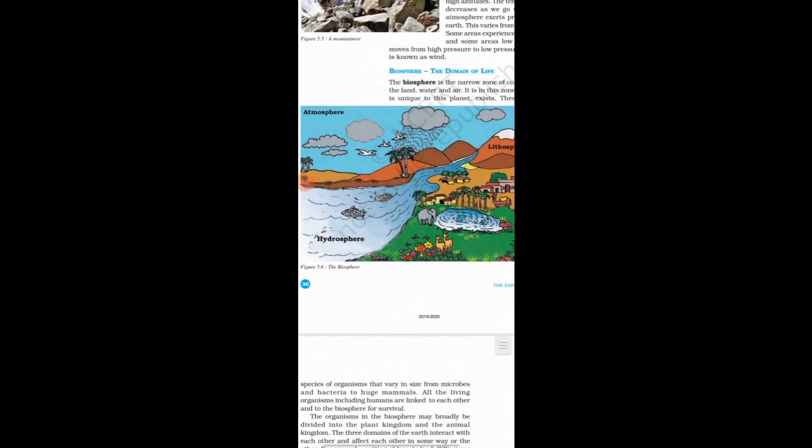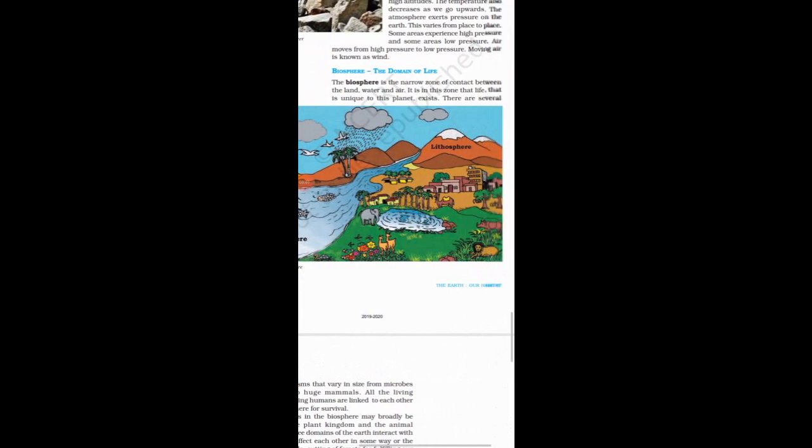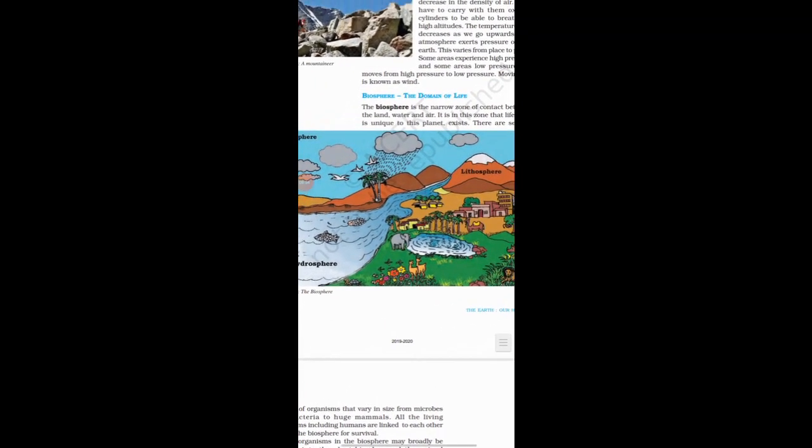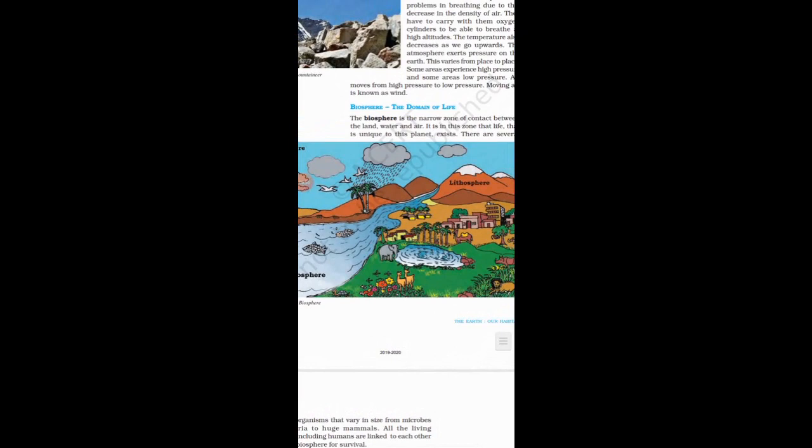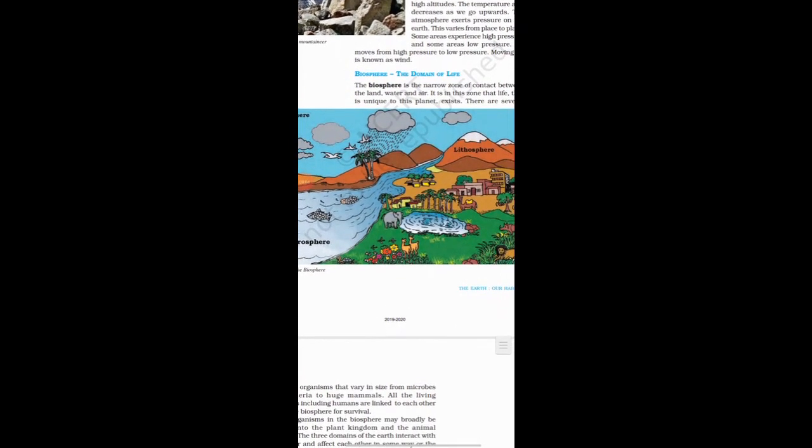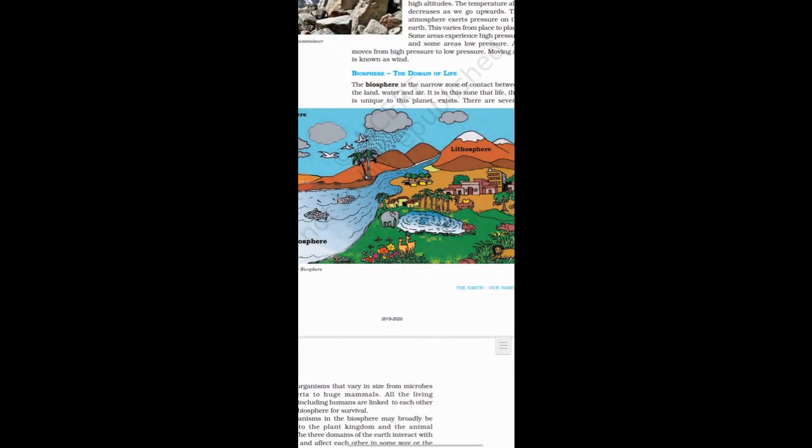We can't live only in the atmosphere or only in the hydrosphere where the oceans are. Can we live there? No. So the only place where we can live is the biosphere, and we need to be careful to save it, otherwise life will be impossible.